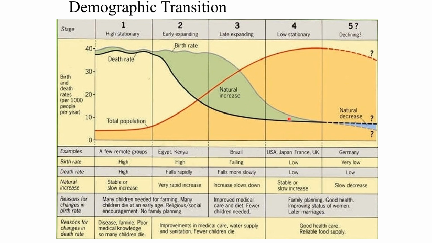Then the fourth stage comes, low stationary. Now the population has risen to this area, so it's not low for the population curve, but the birth rate and death rate reduce very much, almost to a halt. You can see that both were now cancelling each other, births and deaths, and the population was remaining stationary. They come to a similar plane, and they generally cancel each other, and we get low stationary. The US, Japan, France, UK, and even Japan is now in declining.